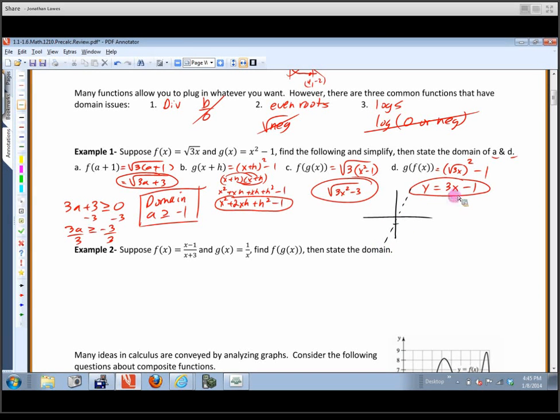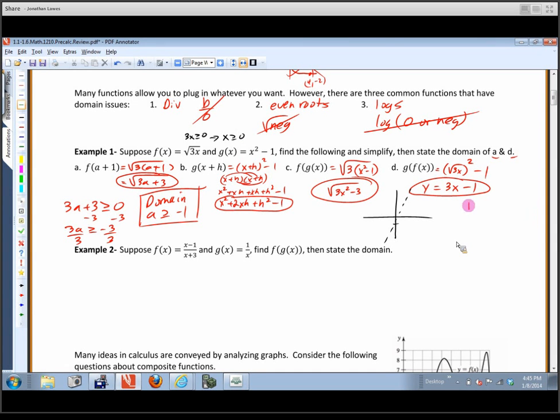But keep in mind that this was made up of a composite function. So if we look back at the original functions, in fact, the one on the inside of the function, if you will, this is a square root function, and you can't take the square root of a negative. So whatever this 3x is, it better be greater than or equal to 0. Well, if I solve that for x, that means x has to be greater than or equal to 0. So the domain for this function right here is,